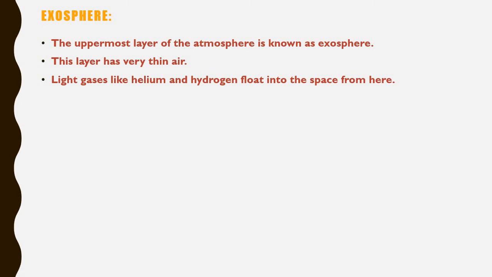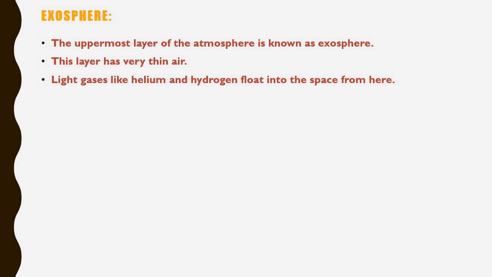Light gases like helium and hydrogen float into space from here.